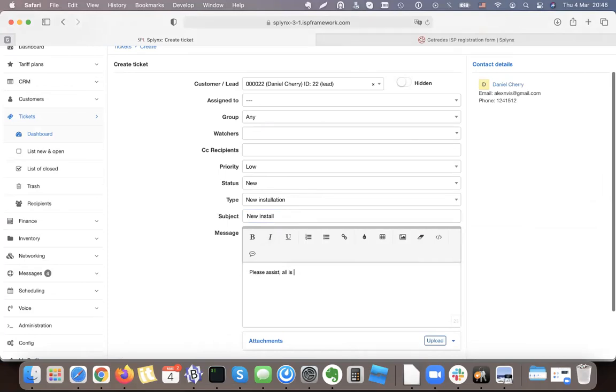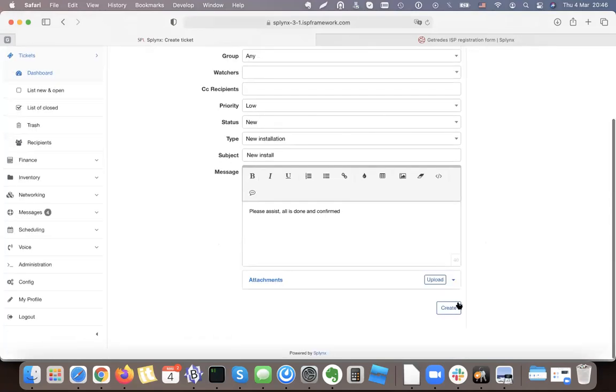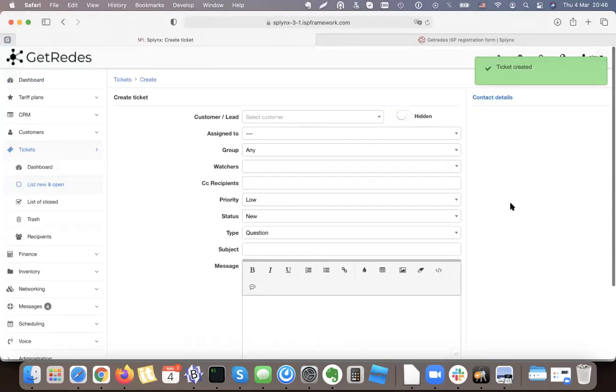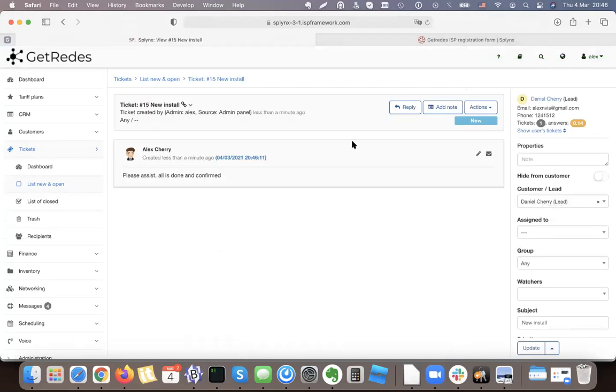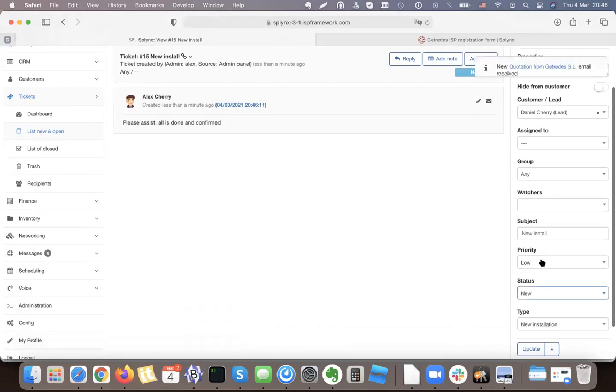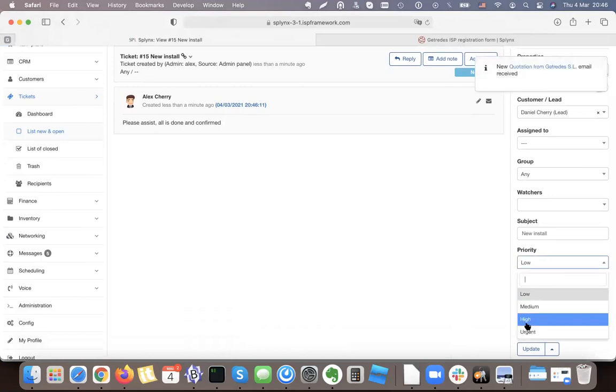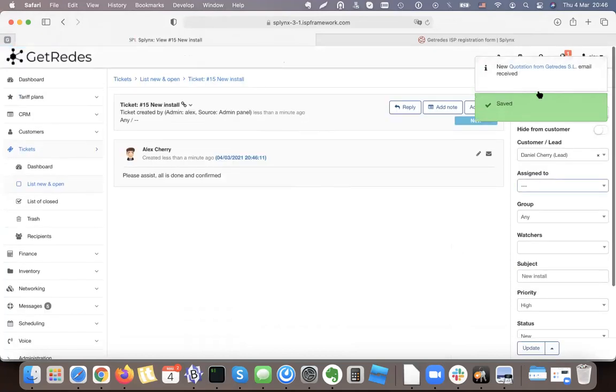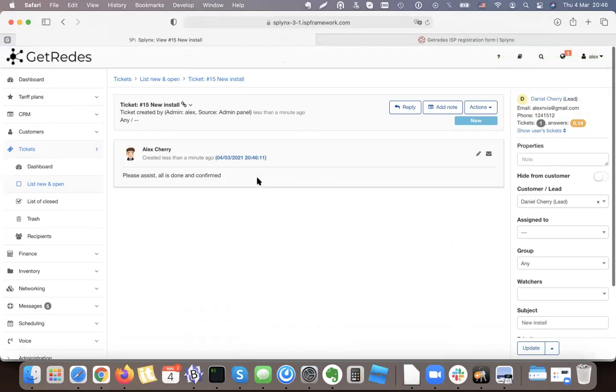All is done and confirmed. So I'm, as a salesperson, creating this ticket, and that's all. The ticket is created. It is put on the new installation type. I can set the priority and say, okay, this is high priority. And then my installers or my planner, the planning person, will now have this ticket.